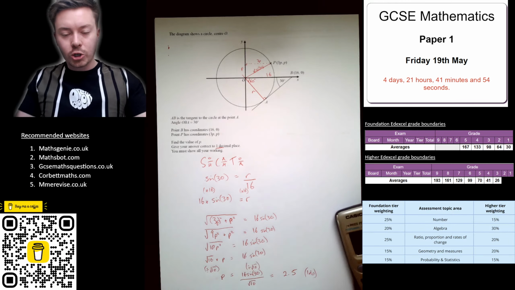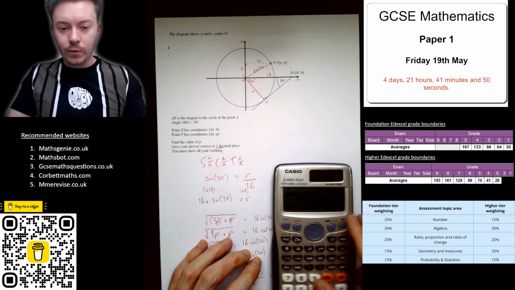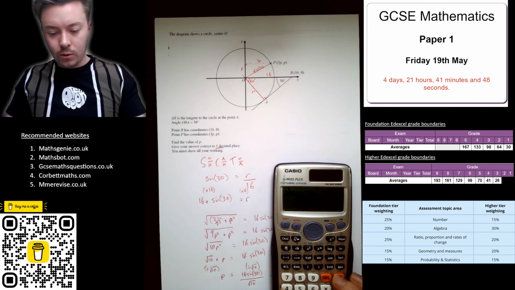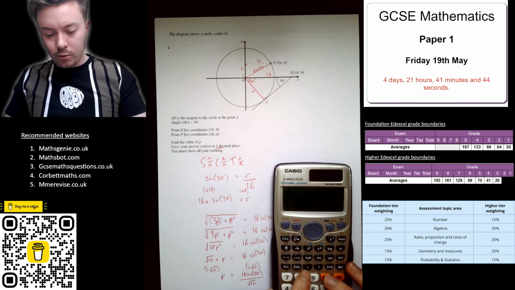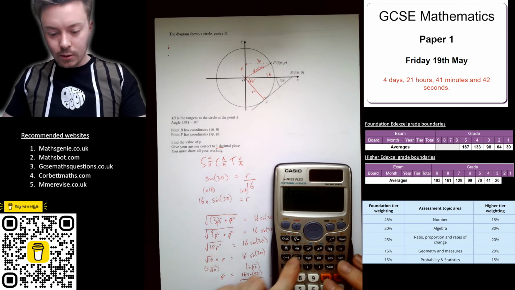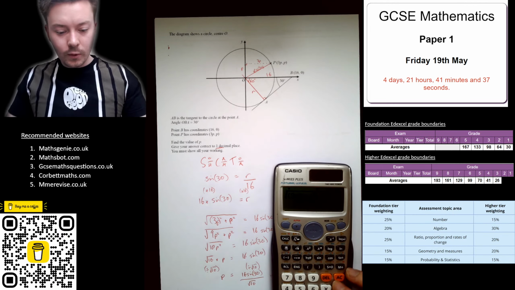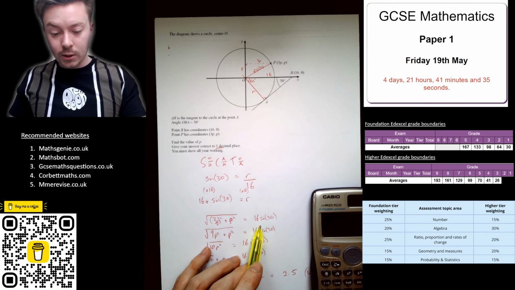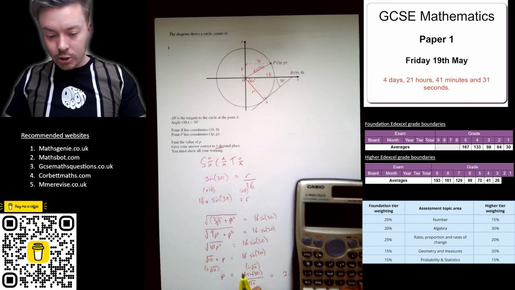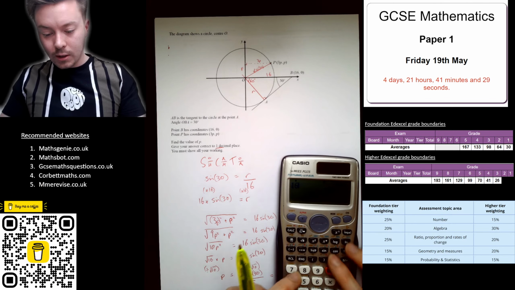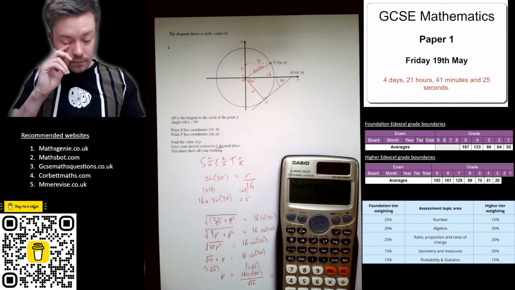Now if you wanted to check that, we could just check that that gives you 16 sine 30. So let's plug this into here. If we have square root of 3 times the answer squared plus the answer squared, that should give us this value, 16 sine 30. So that gives you 8, which if we work 16 sine 30 out, should also be 8. Okay.